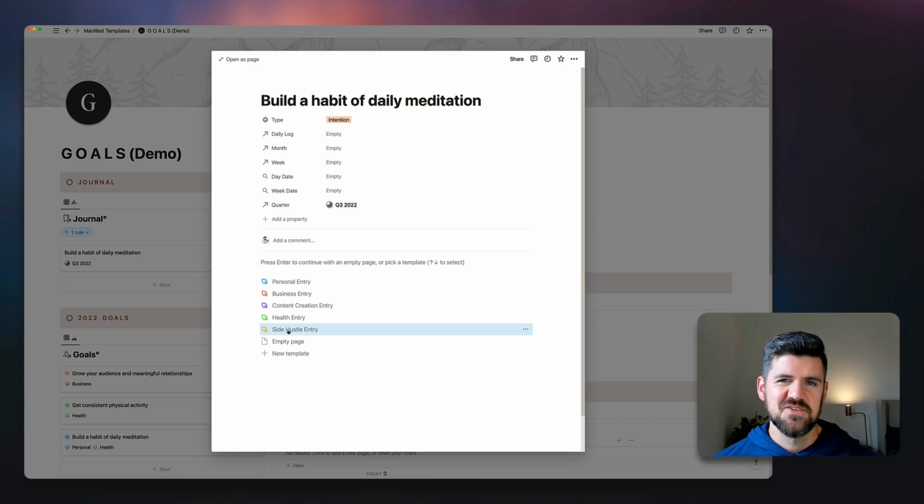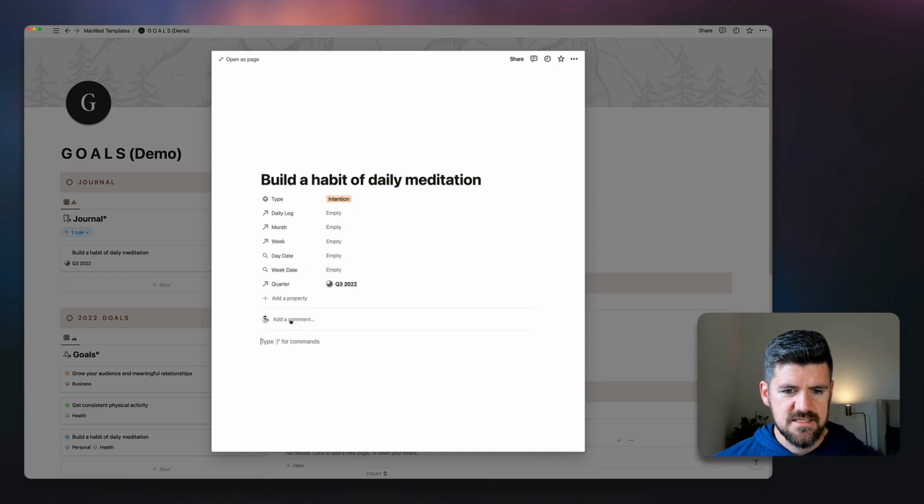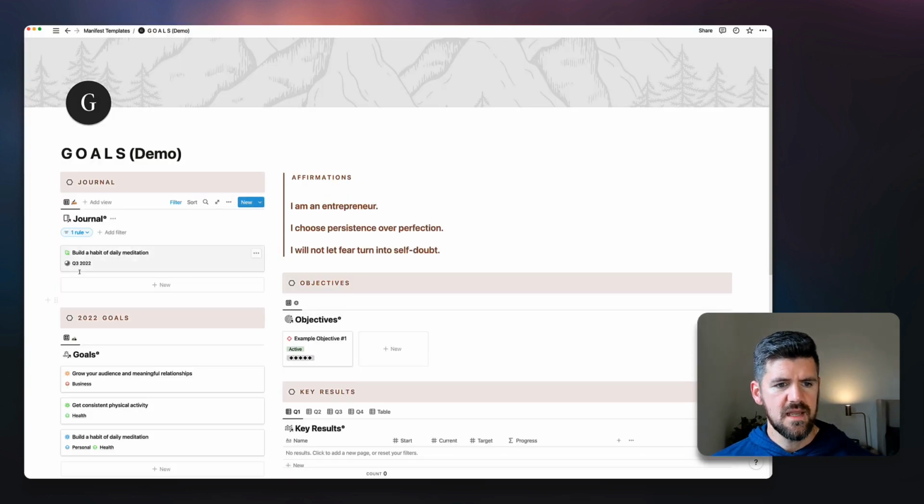If side hustle doesn't really apply to you, or content creation, we can change these to other categories. And if we assign, for example, purple to a different category, we'd want to make that change across objectives and key results, but we can start to leverage that color coding so that we're communicating what categories these items belong to. So we'll put this at health, and now we have that show up at the top left within that